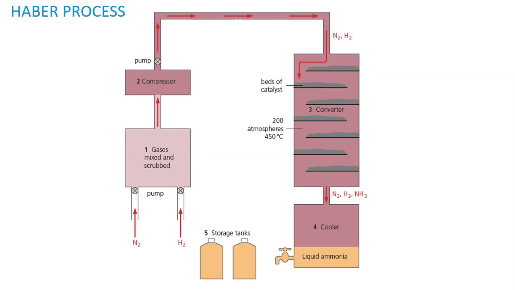The hydrogen and nitrogen then go back into the converter, where more ammonia is produced. It is cooled again and liquid ammonia is collected. This is repeated several times until most of the hydrogen and nitrogen have been transformed into ammonia.